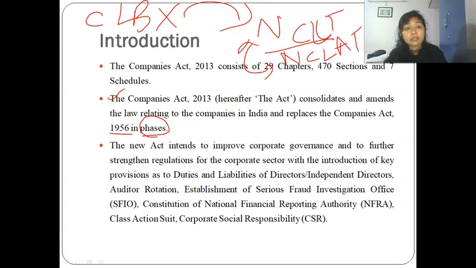You have a chapter for this, so not to worry, but in brief you should know this is the authority and this is the appellate authority under the Companies Act. And wherever you want to note something and you think I'm not giving you enough time, you can pause the video and note that. So there is not an issue with that.